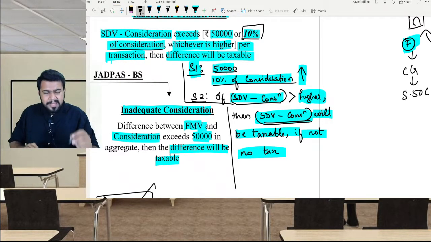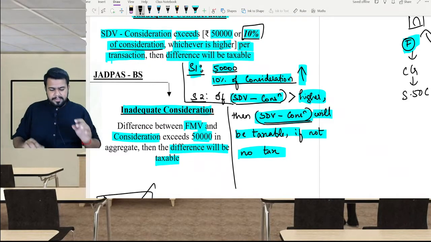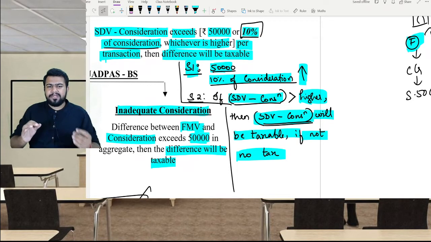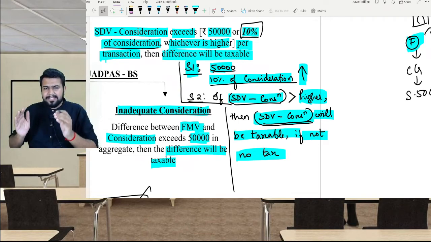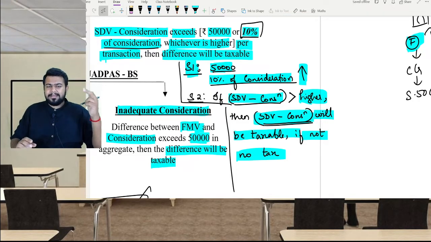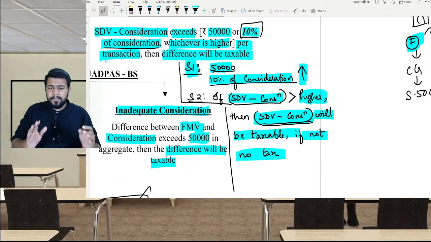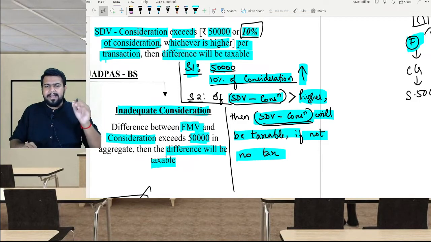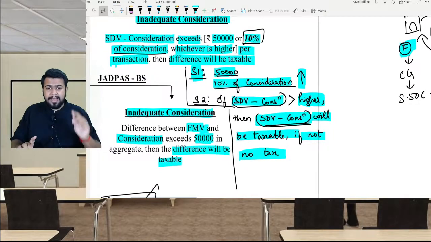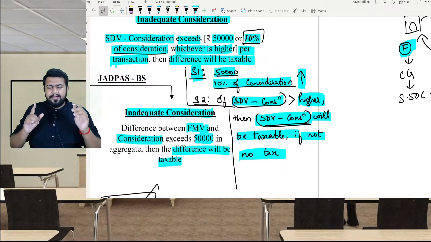Listen one more time, very important, and since there is an amendment, it is even more important, because earlier this used to be 5%, now it has come to 10%. So listen very carefully. Step 1, find 50,000 or 10% of the consideration paid, whichever is higher. Step 2, if stamp duty value minus consideration is greater than the higher amount, then stamp duty value minus consideration is taxable under 56(2)(10). If it is not greater than the higher amount, then you need not pay any tax.